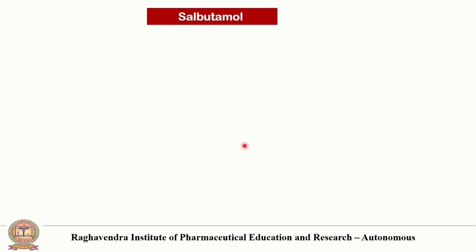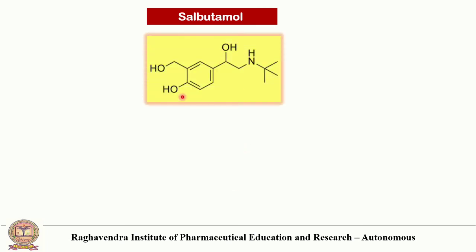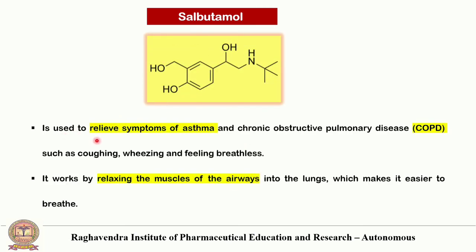Next structure is salbutamol. This is the structure of salbutamol. It is used to relieve the symptoms of asthma and chronic obstructive pulmonary disease such as coughing, wheezing and feeling breathless. It works by relaxing the muscles of the airways into the lungs, which makes it easier to breathe.